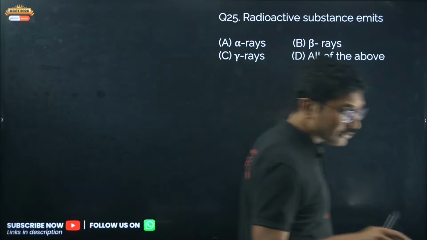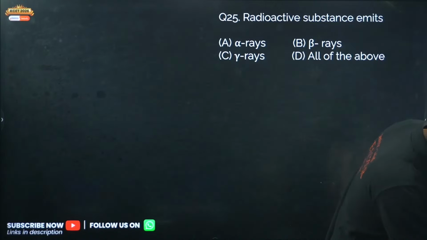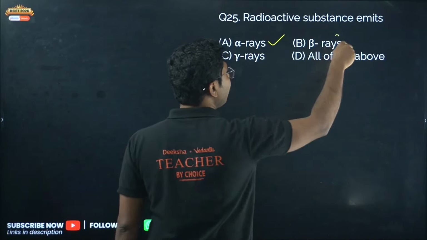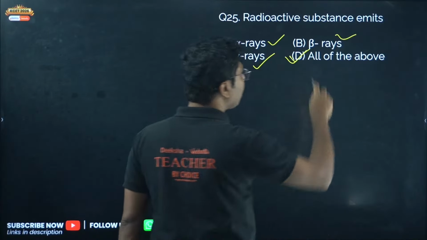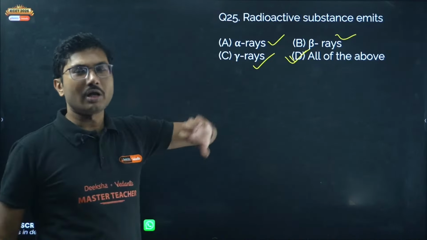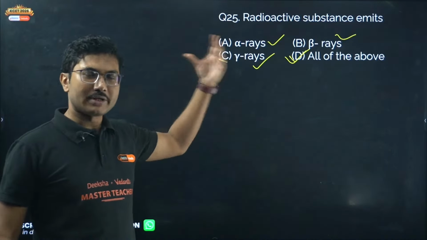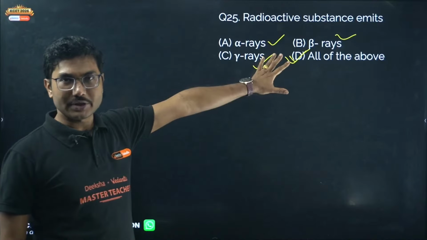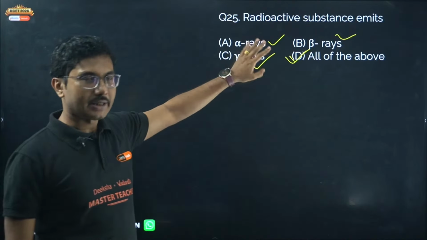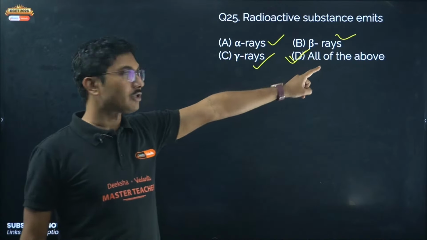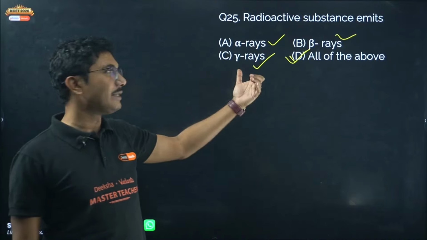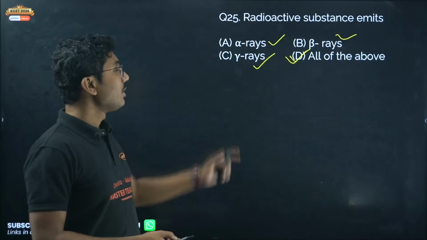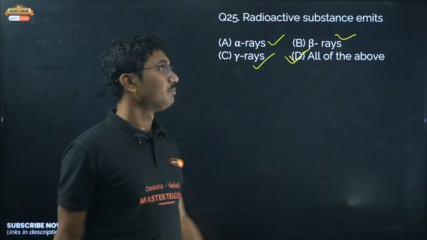Okay. So question 25, what is the answer? G, not B. Those who are answering B, no, not B. Radioactive substances emit alpha rays, beta rays and gamma rays. So all of the above is the correct answer. There is only a very small radioactivity topic in your chapter right now. Previously it used to be a very long concept, but now everything is deleted and only the radioactive emissions are there. Alpha ray is the charged particle of helium, beta ray is electrons, and gamma ray is high energy electromagnetic radiation. All of them are emitted by radioactive substances. So the correct answer is all of the above.